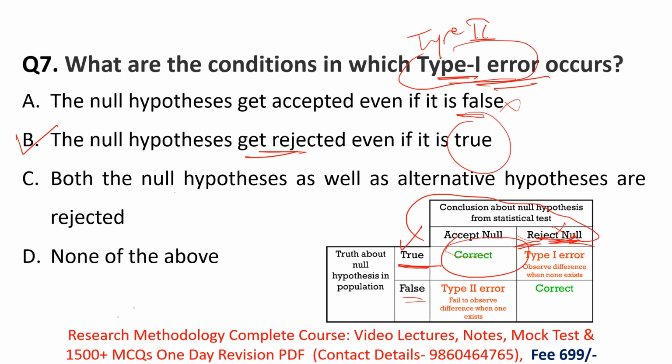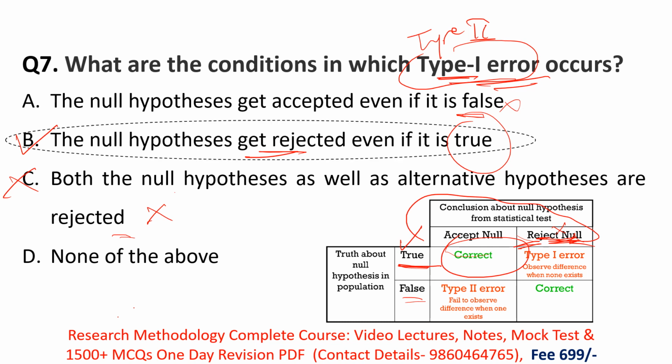Then option C here, we'll see the incorrect option also, so that you get the idea about all these options. Option C is that both the null hypothesis as well as the alternative are rejected. No, you are rejecting one and accepting the other. You are rejecting the null hypothesis and accepting the alternative. So option C here is incorrect. So for this question, option B is the right answer.